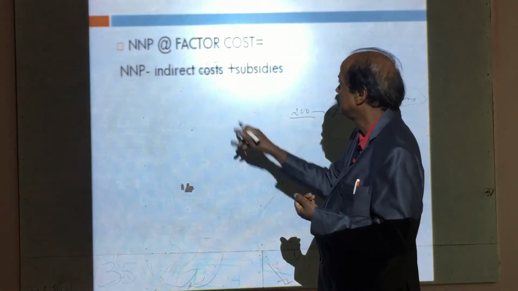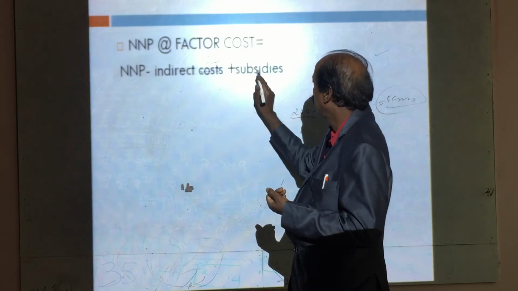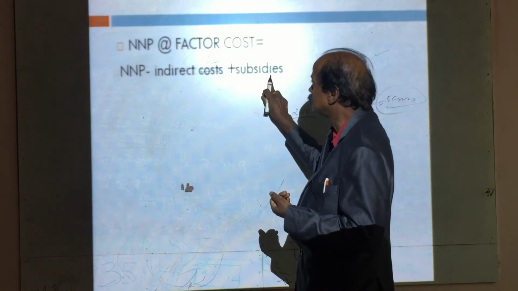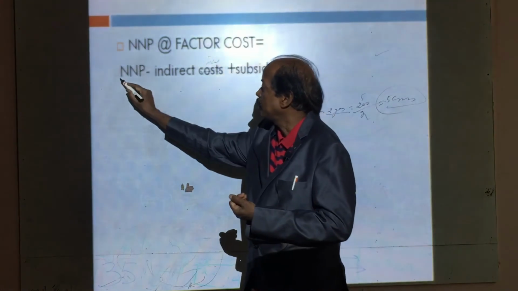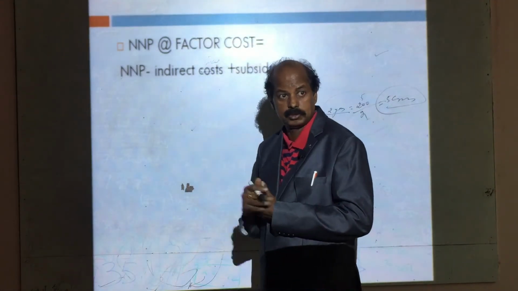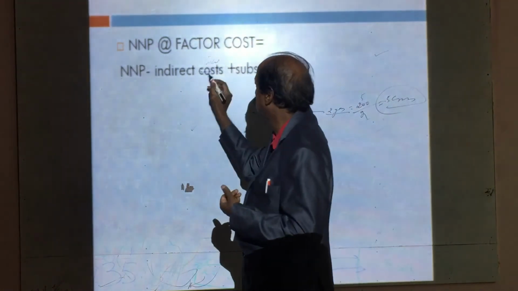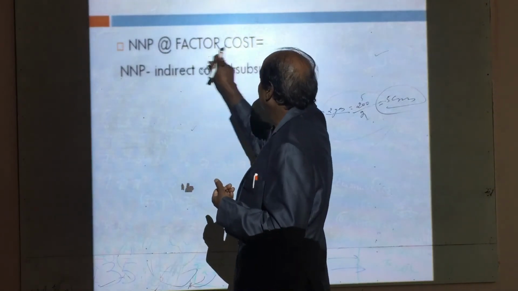So if we deduct indirect taxes and include subsidies from national income at market prices, we get national income at factor cost.